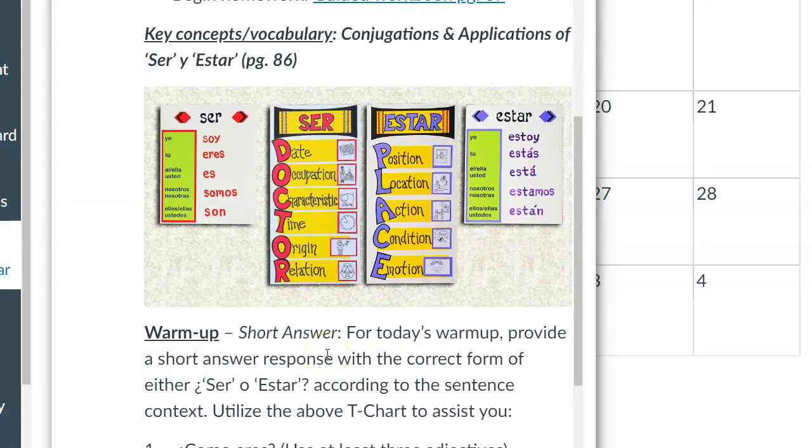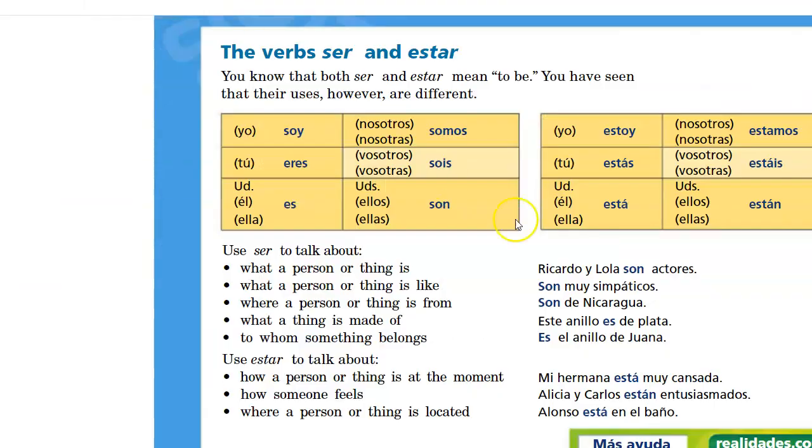So if we take a look at page 86, and the T-chart there on the calendar is really illustrative of the differences in use between ser and estar. I think we'll actually start with that T-chart, which highlights the differences between the two. And then it's reiterated here in the notes on page 86. So ser and estar both mean to be, but they're used in different situations.